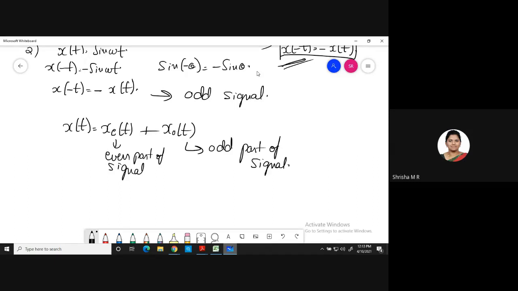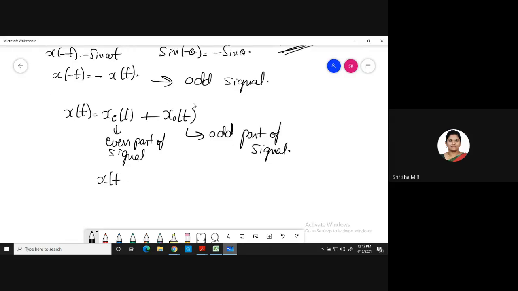So continuous time signals can be represented as a sum of an even signal and an odd signal. Take this as equation 1: x of t is equal to x e of t plus x o of t.